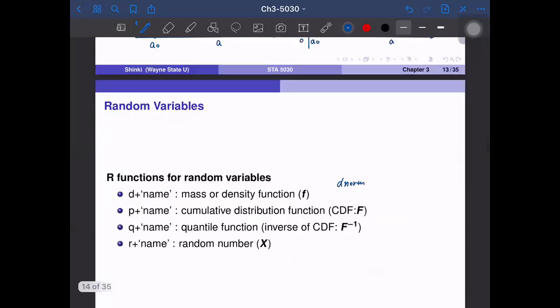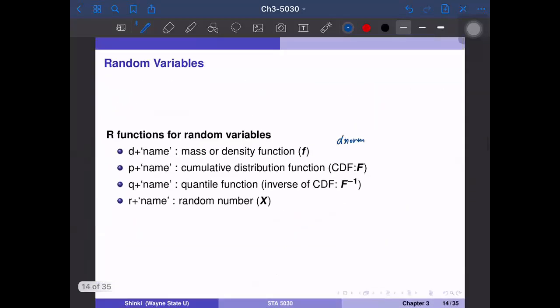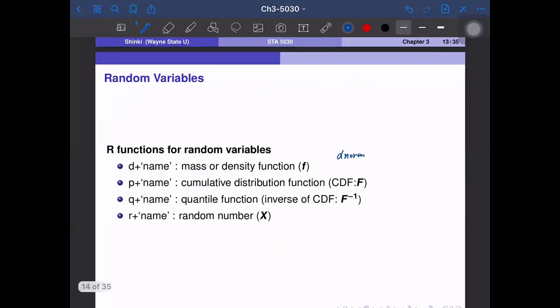So this is the rnorm function. Basically, we have 4 functions for any distribution. That is the code for random variables in R. From the next video, we discuss more concrete examples of random variables.